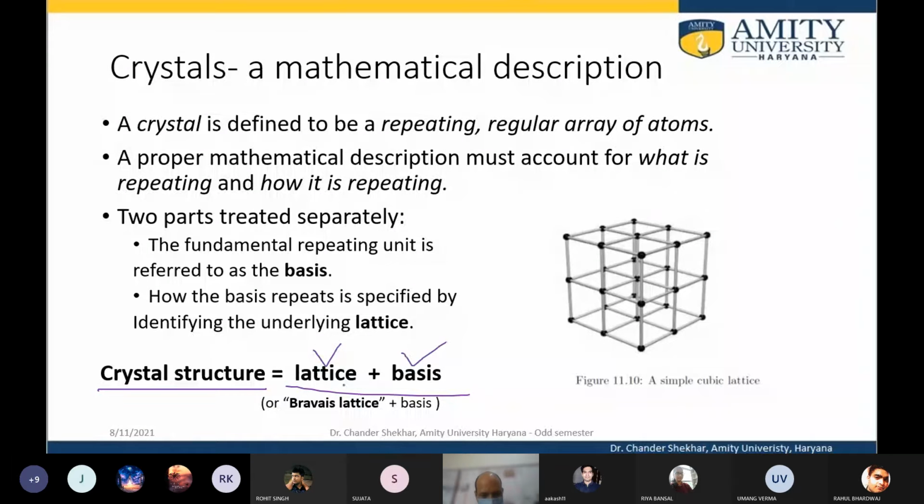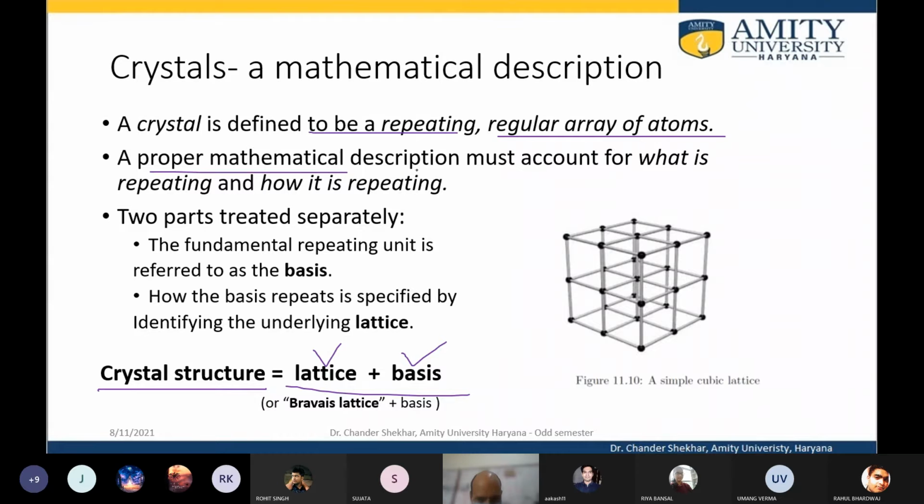So this leads to what is known as the crystal structure, which is a combination of lattice plus basis. The lattice is the arrangement and the basis is the constituents. So if someone is sitting on a chair, it doesn't matter who, but the chairs should be there. The chairs play the role of the lattice, and the constituents are the basis.